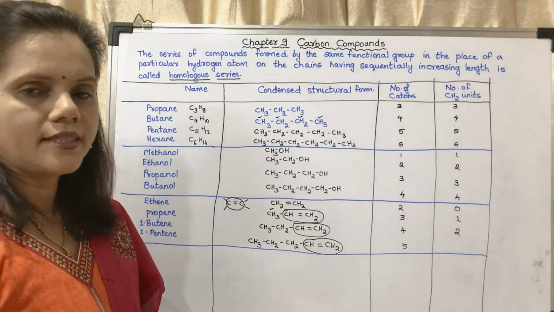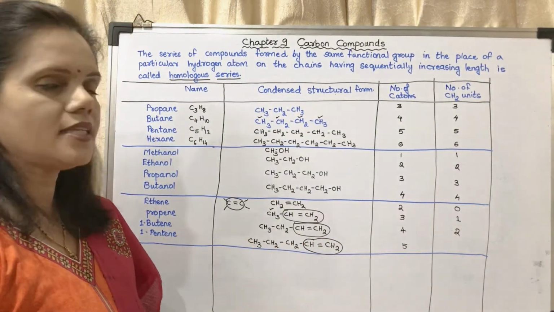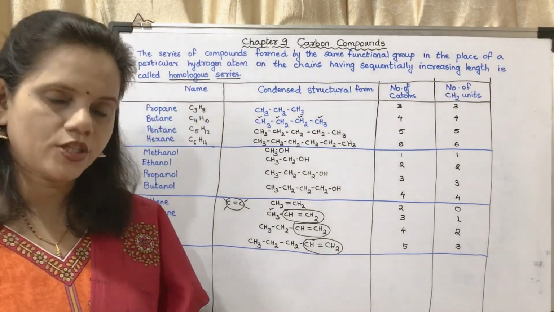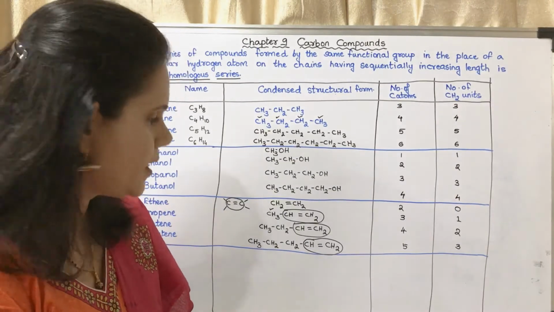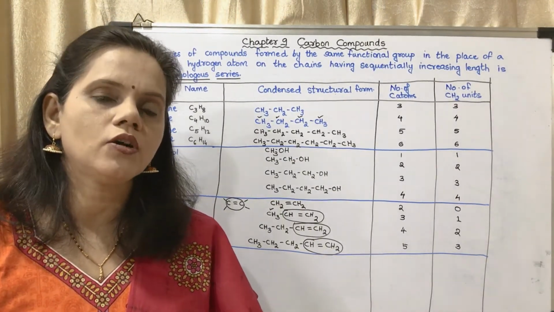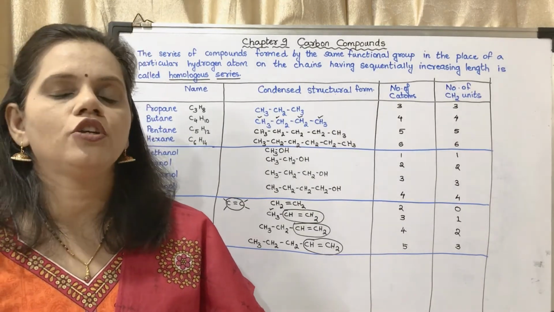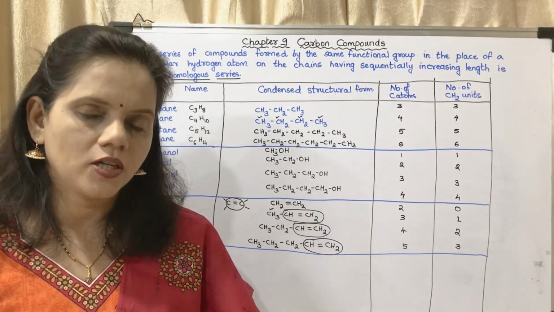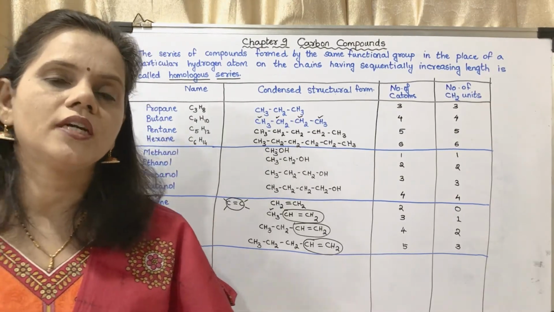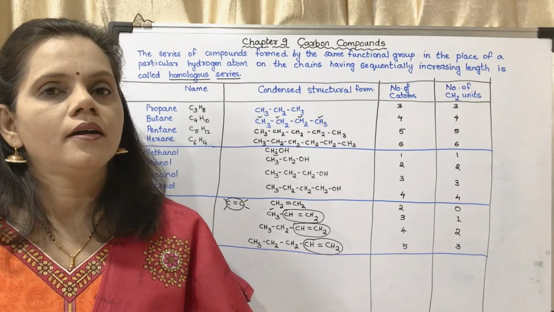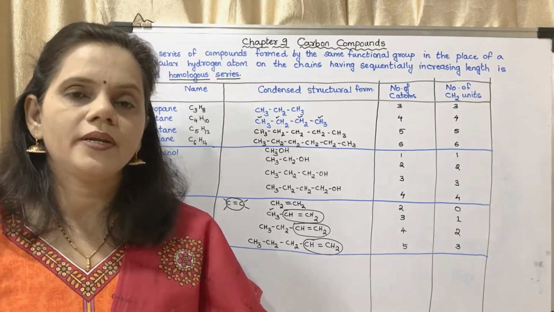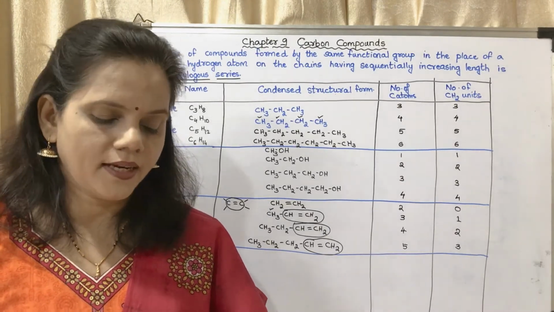So you cannot count it as a CH2 unit. So how many CH2 units are there? There are 3 CH2 units. You may fill these in your textbook on page number 119, and below the homologous series of alkenes you may write that C double bond C is considered as a functional group. So you cannot count it under number of CH2 units. Now use your brain power questions on page number 119.